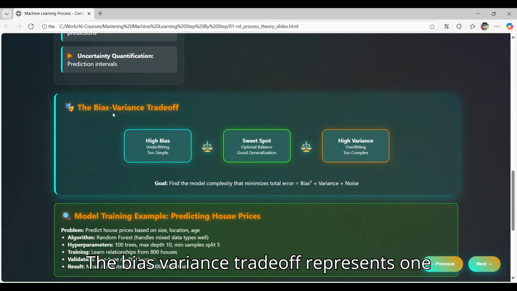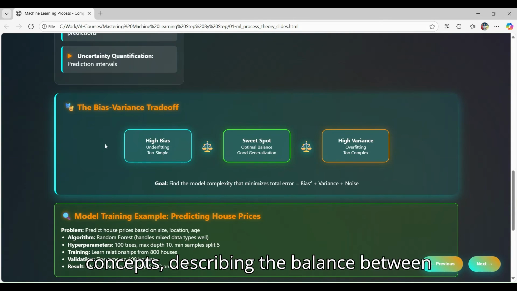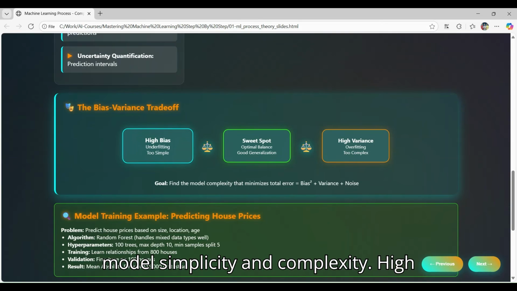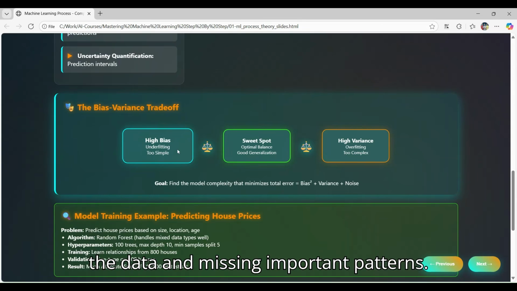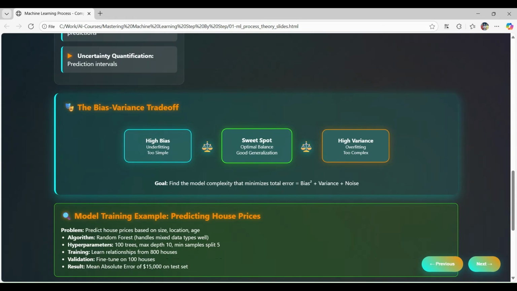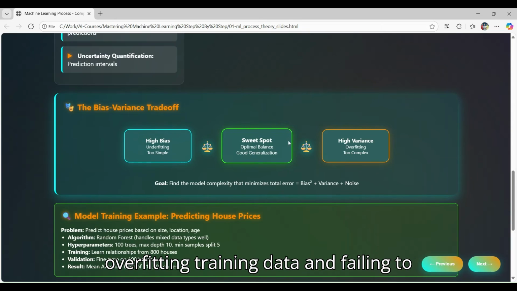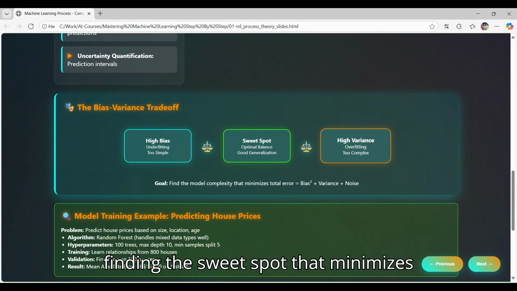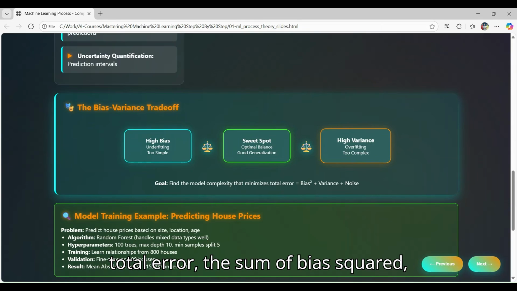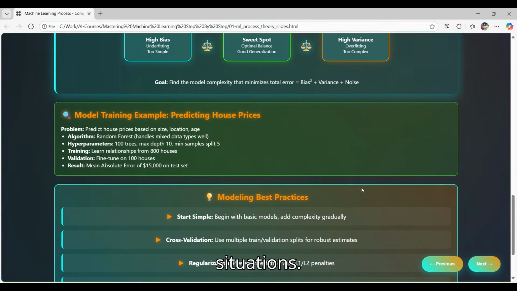The bias variance trade off represents one of machine learning's fundamental concepts, describing the balance between model simplicity and complexity. High bias models are too simple, underfitting the data and missing important patterns. High variance models are too complex, overfitting training data and failing to generalize to new examples. Our goal is finding the sweet spot that minimizes total error, the sum of bias squared, variance, and irreducible noise, creating models that generalize well to new situations.